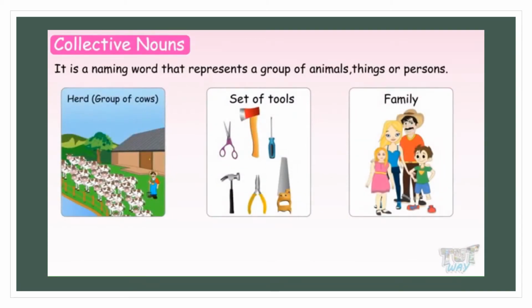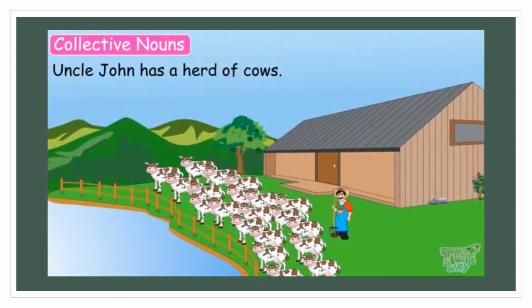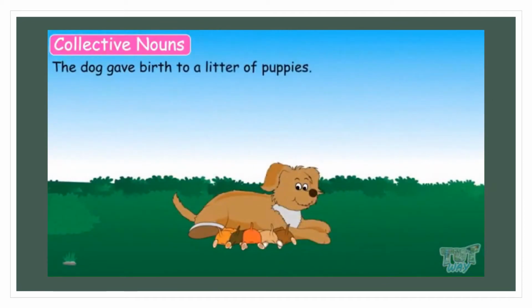Let's learn with some examples. Uncle John has a herd of cows. In this sentence, the word herd refers to a group of cows. So herd represents not a single thing, but a group of things. So it's a collective noun. The dog gave birth to a litter of puppies.